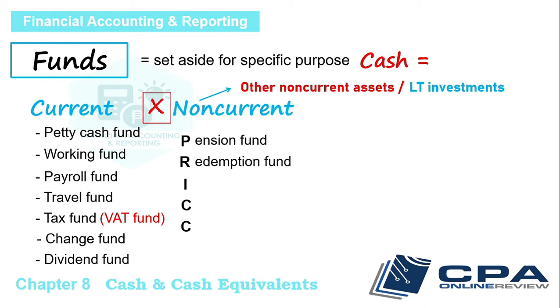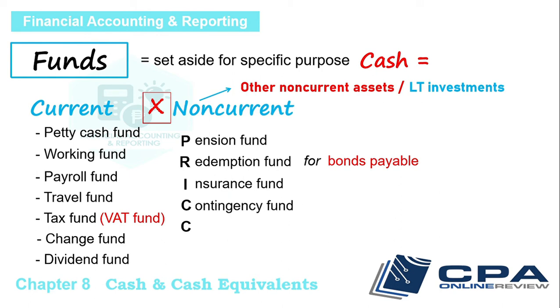R, for redemption fund. Example, to redeem bonds payable. I, for insurance fund. C, for contingency fund. And final C, for capital fund or plant fund. This is for acquisition of PPE items.